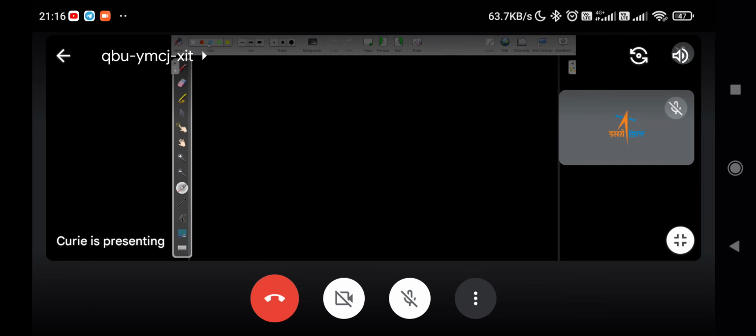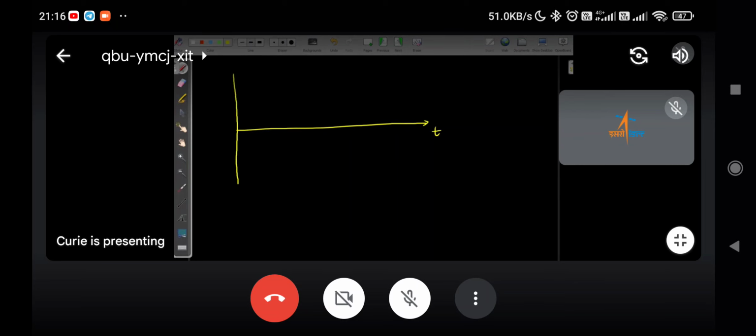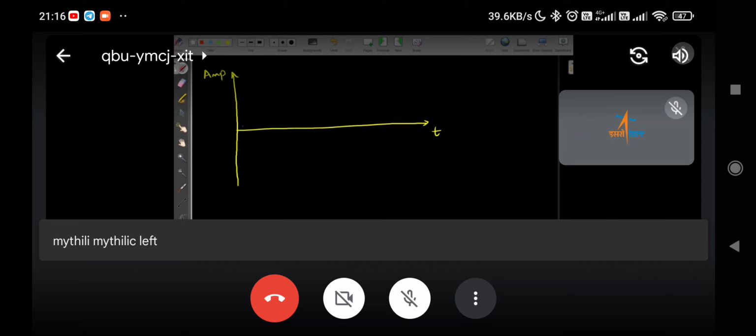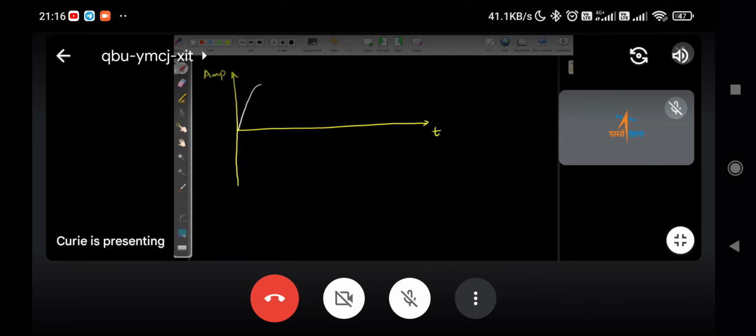Okay. So now, Lakshmi, are you there? Let's try to draw the waveform for the purely resistive AC circuit. To draw the waveform, we will have the time axis, then the y-axis, that is the amplitude. So we can draw it. First I will draw the current.